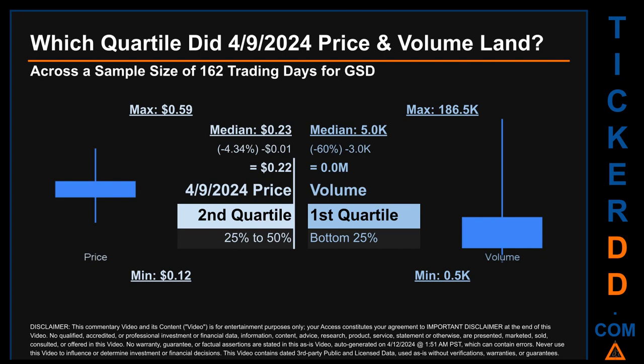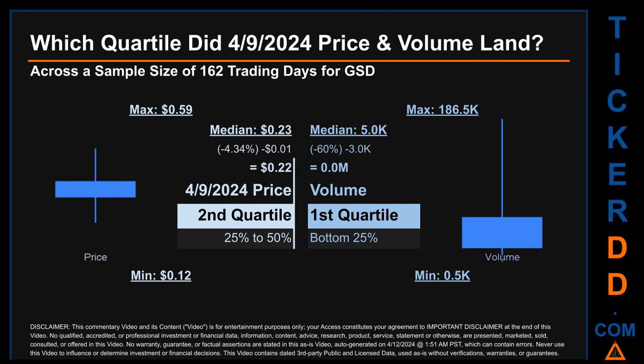The day's volume landed within the first quartile, at the bottom 25% of all sampled daily volume, which saw a max daily volume of 186.5 thousand and a minimum of 0.5 thousand. Quartiles tell us about the spread of a data set by breaking that data set into quarters, just like how the median breaks the set into half.